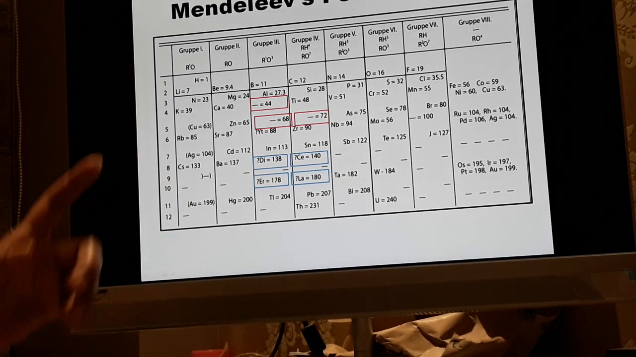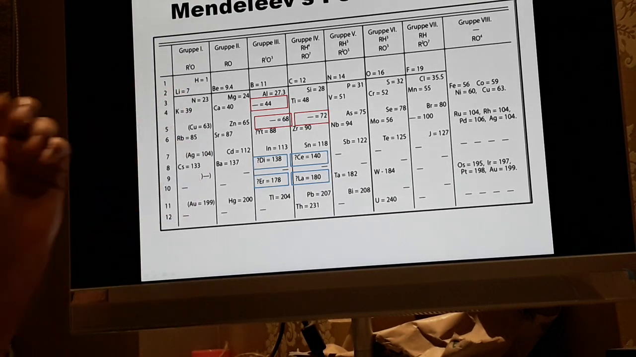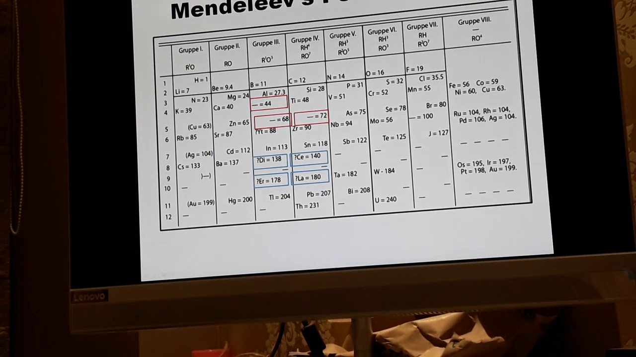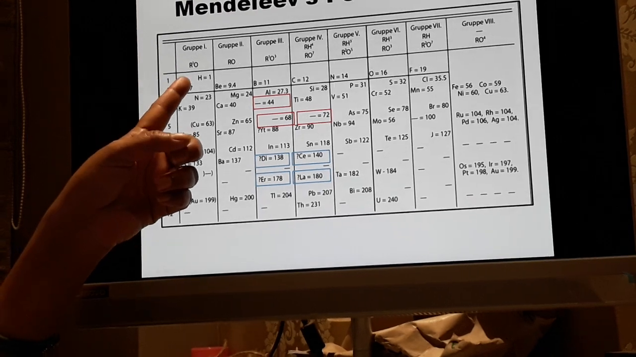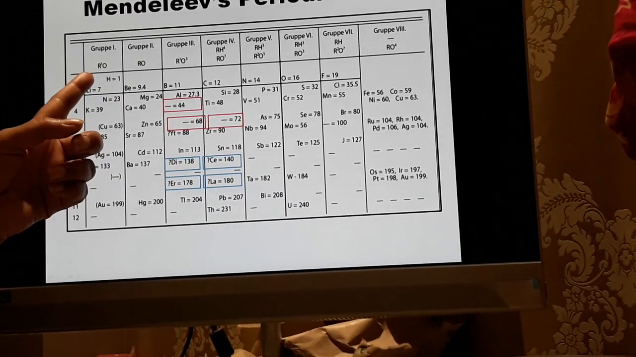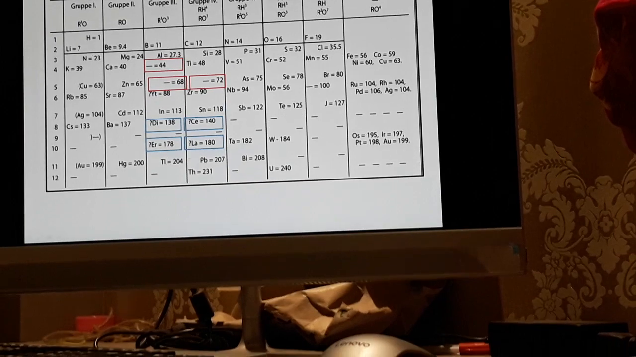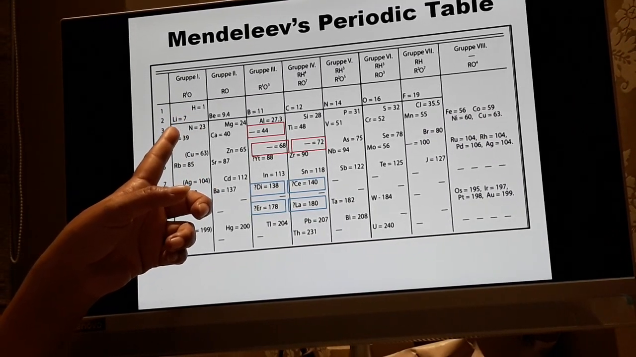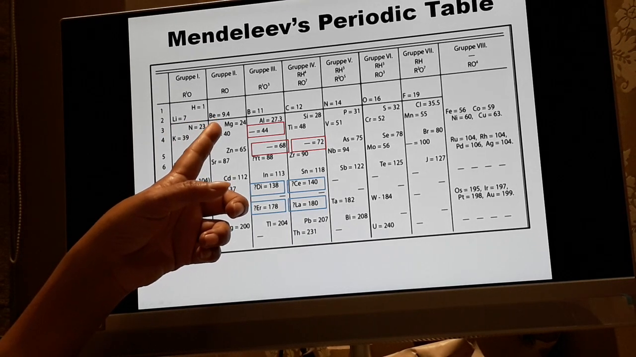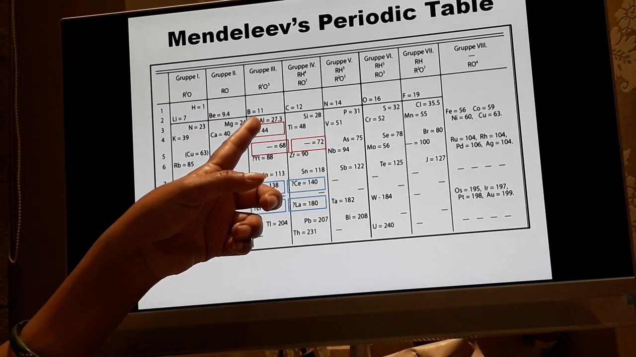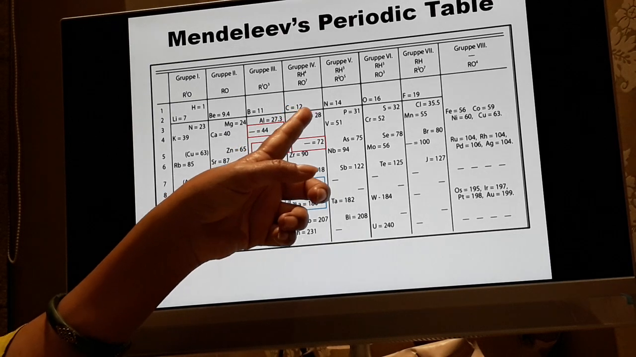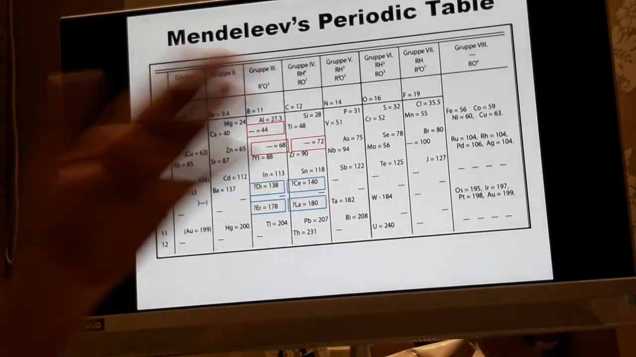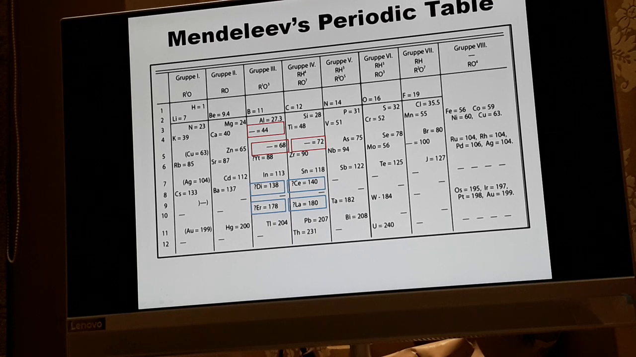If you see, we start with the element having the least atomic mass, and that is hydrogen. Hydrogen has atomic mass 1. So we start the periodic table with hydrogen. It is followed by lithium 7, beryllium 9.4, boron 11, carbon 12, nitrogen 14, and so on. So as you see, there is a systematic arrangement of these elements in an increasing order of their atomic masses.